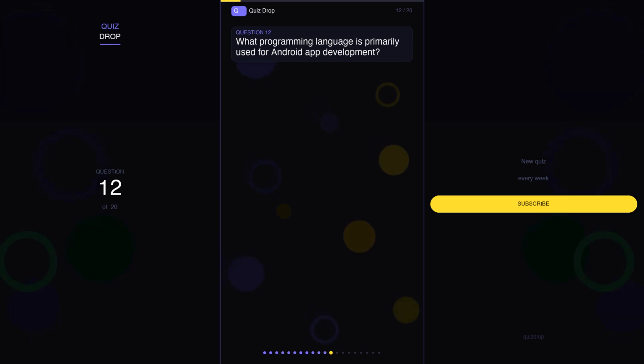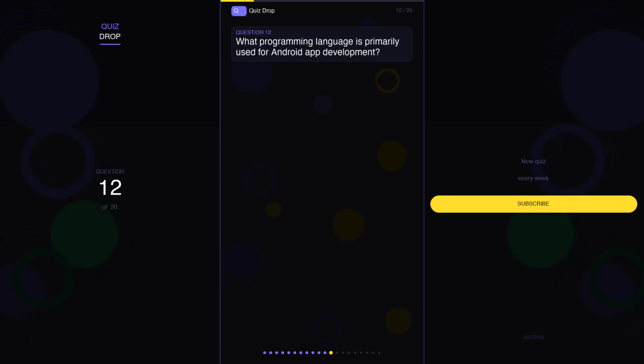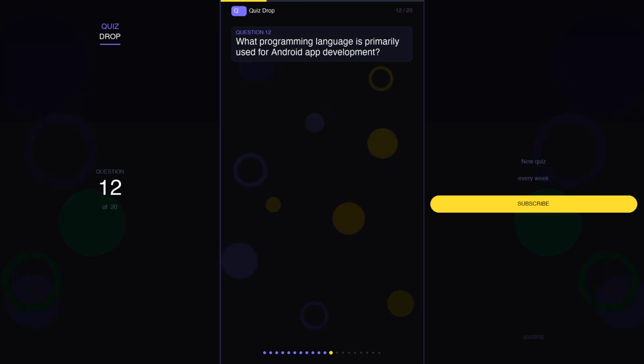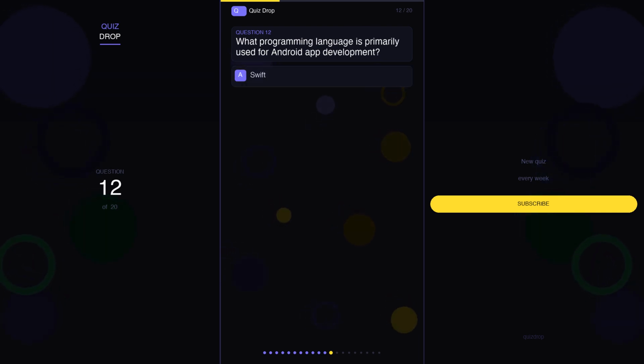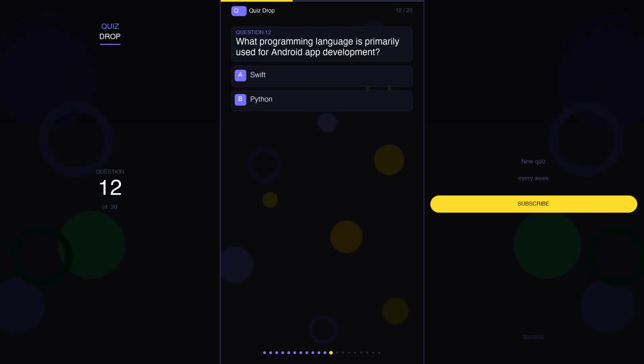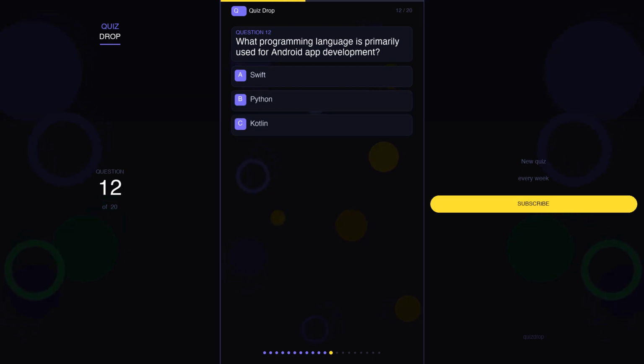Question 12. What programming language is primarily used for Android app development? Your options are A. Swift, B. Python, C. Kotlin, D. Ruby.